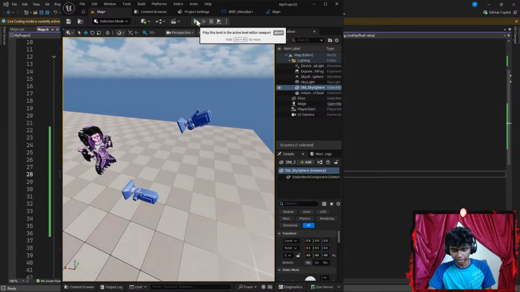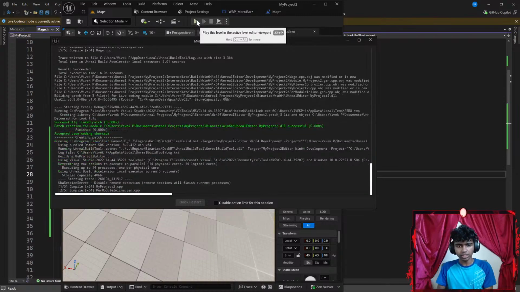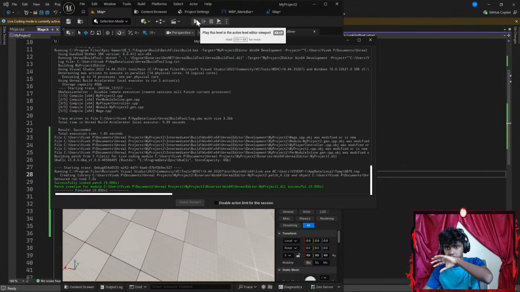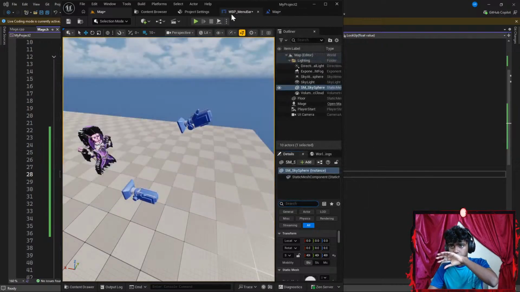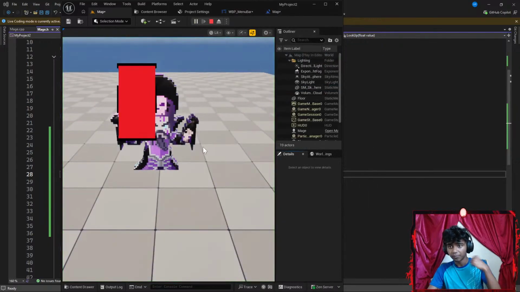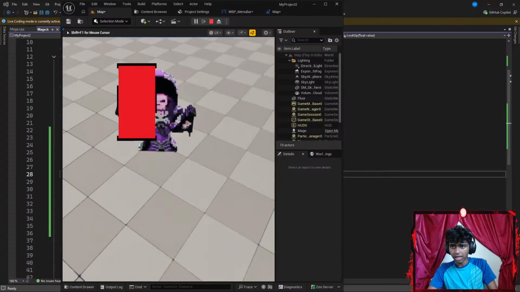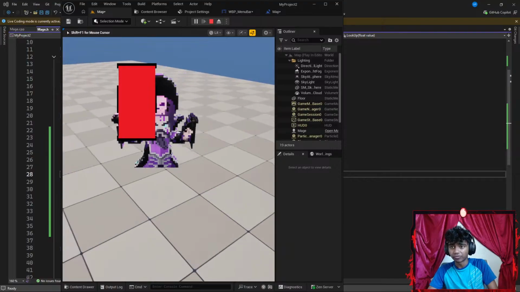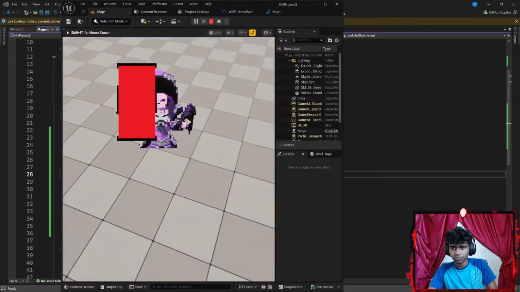If I were to go ahead and hit Control Alt F11 to compile my code real quick, and run the code, I can look up, down, I can move forward, I can move backwards, I can move towards the left and right. That's something that I gotta fix.